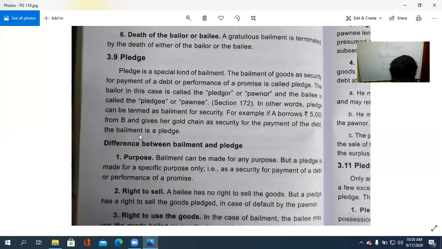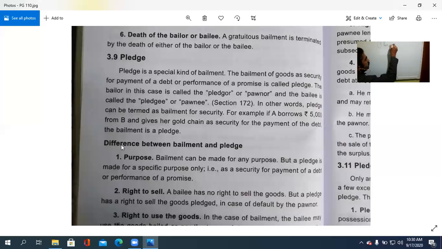Then what are the differences between a bailment and a pledge? What are the modes of difference? എന്തൊക്കെ കാര്യത്തിനാണ് അത് വ്യത്യാസപ്പെടുന്നത്? So what are the differences? First case is purpose.